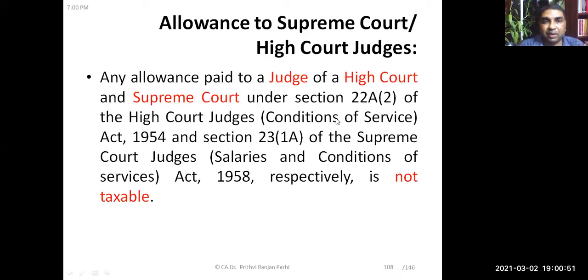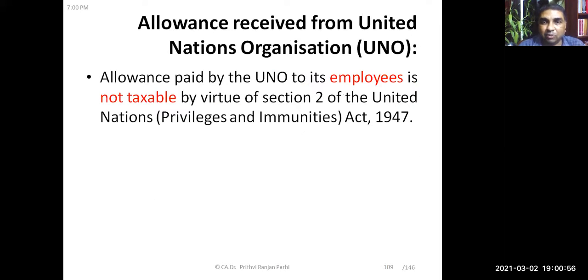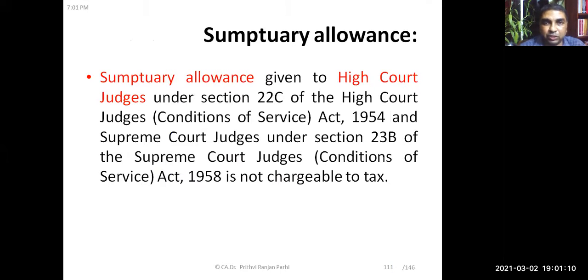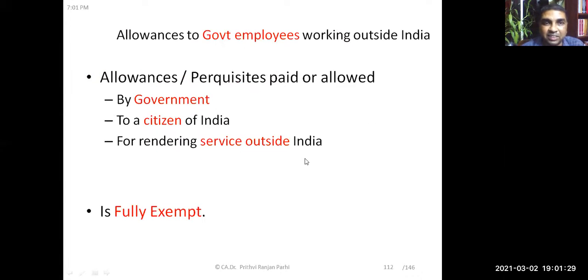And here are a few allowances which are fully exempted, like allowances to Supreme Court or High Court judges, allowances received from United Nations organizations, then compensatory allowances under Article 2 of the Constitution, compensatory allowances received by judges, and sumptuary allowances, which are also received by High Court judges. So High Court judges and Supreme Court judges receive these allowances. This is for allowances for entertaining others. You can say this is a kind of entertainment allowance, and that is exempt.